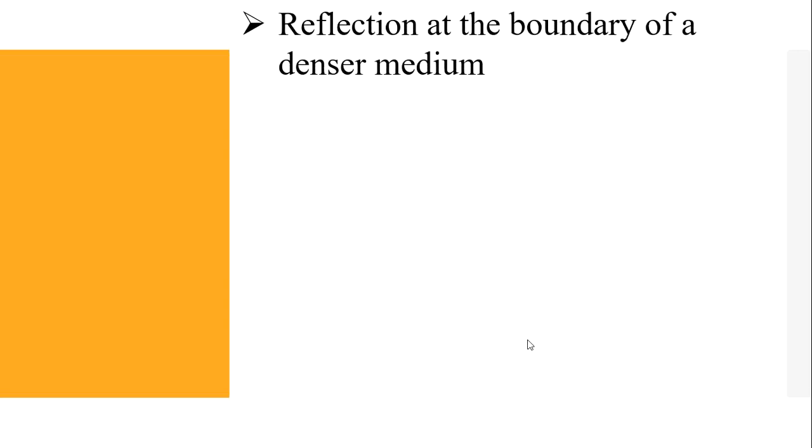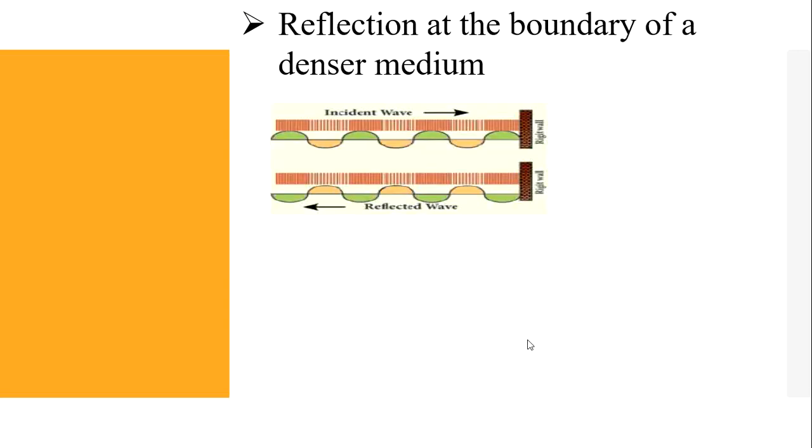Reflection at the boundary of a denser medium. See this diagram. A compression traveling in air from left to right reaches a rigid wall. The compression exerts a force F on the rigid wall. In turn, the wall exerts an equal and opposite reaction, that is R equals minus F. This results in a compression near the rigid wall. Thus, a compression traveling towards the rigid wall is reflected back as compression. So the direction of compression is reversed in this diagram.